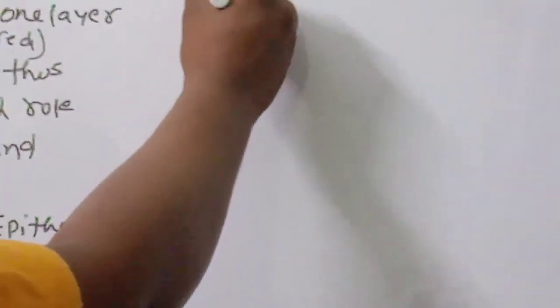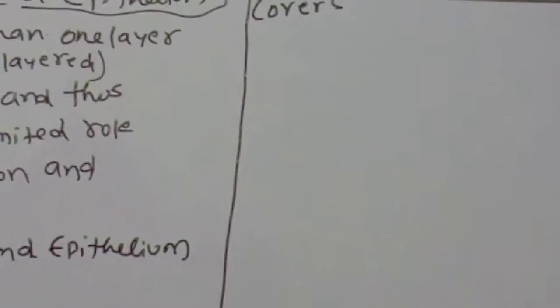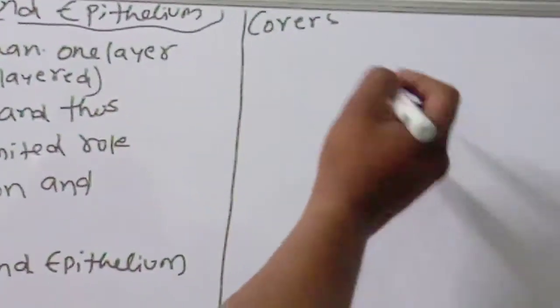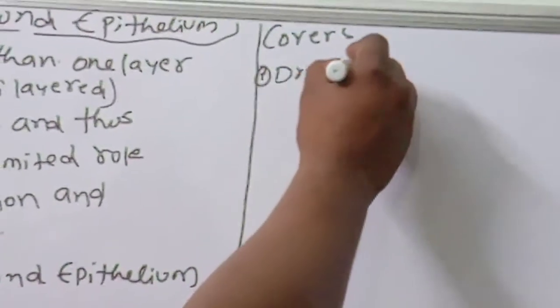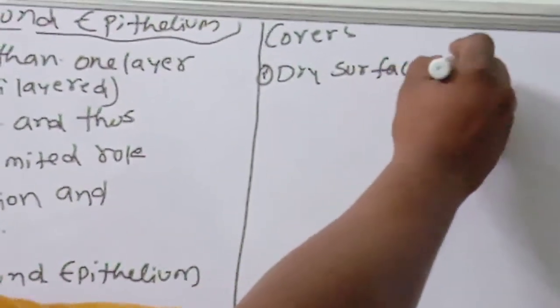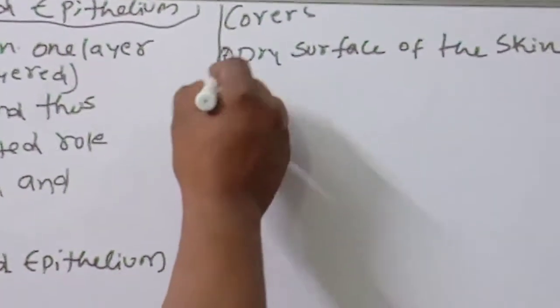Next point, the compound epithelium covers. What are the main points? Very important bit. It covers the dry surface. First one, dry surface of the skin.